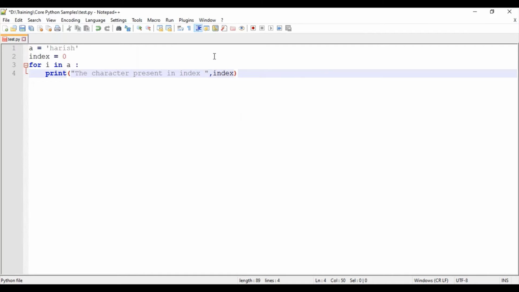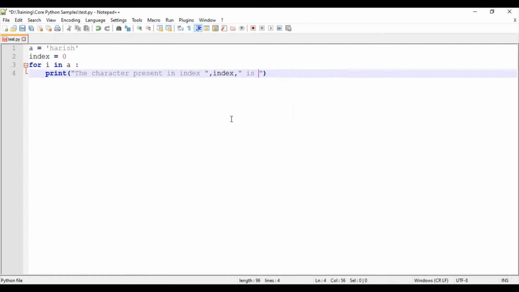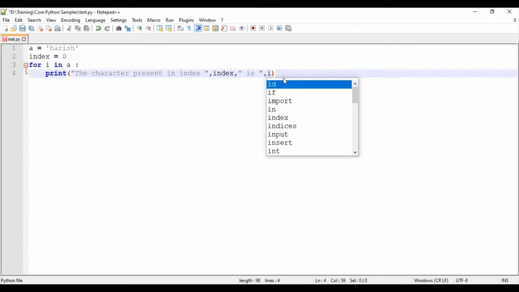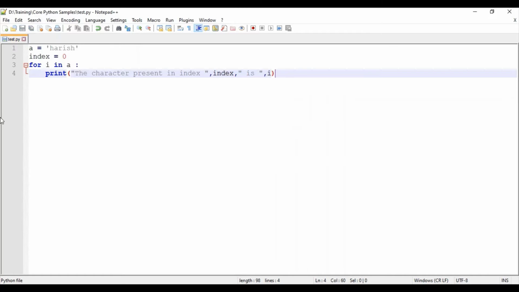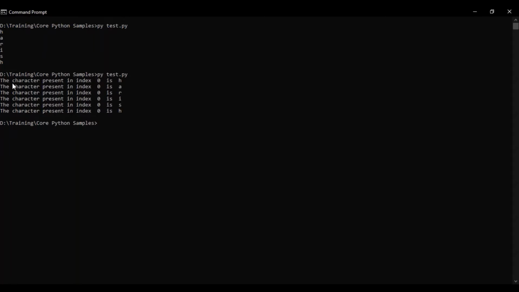So here index and then this value will be getting printed, comma, and then again comma, here I will be printing the value I, that is the character. So let me try executing this program whether I would be getting the output that I am expecting. The character present in index 0 is h. So I am getting the same value for index.